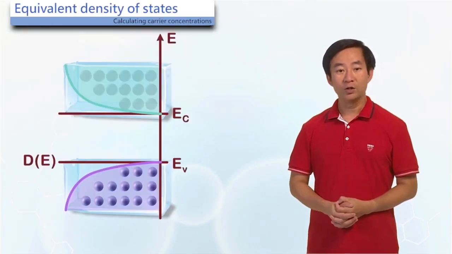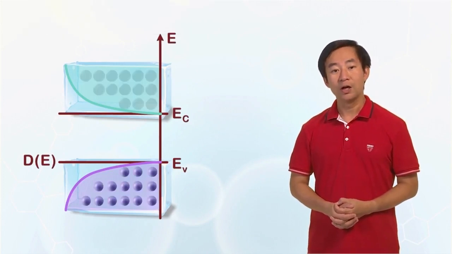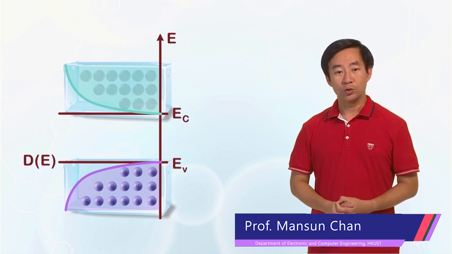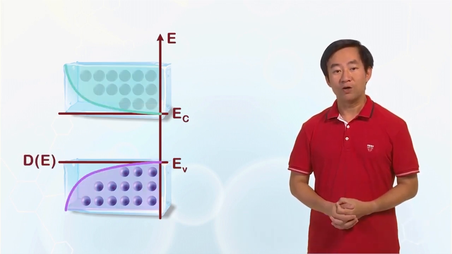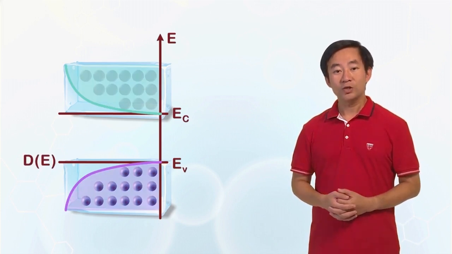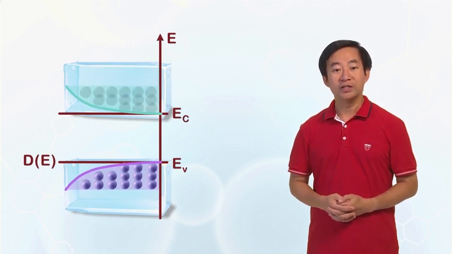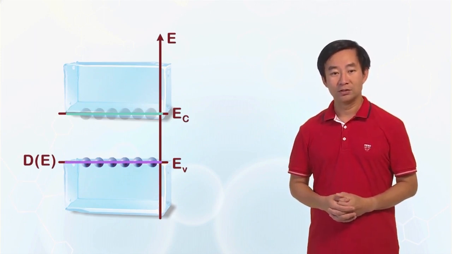As described earlier, we only care about the total number of carriers, either electrons or holes, but not where they are located in the energy band. That means we do not care about D of E, but just the total number of states. The first step to do simplifications is to assume the band is narrow so that all the states are sort of located near EC in the conduction band and EV in the valence band.